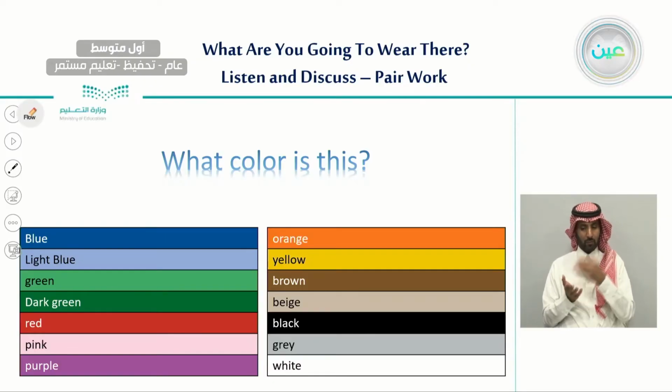So let's begin with the question: what color is this? We'll begin with the left.